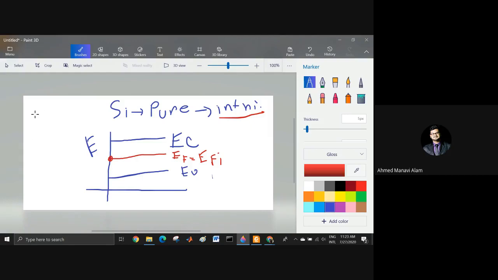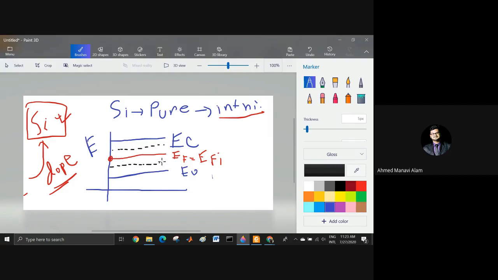Whenever you will see that we add some dopant atoms, dopant atoms means the impurities. Because pure silicon is not enough to provide a huge amount of electricity or the desired electricity. Only silicon is not enough. So silicon is doped with other atoms like group 3 or group 5 elements. Then the Fermi level sometimes goes up, sometimes goes down.